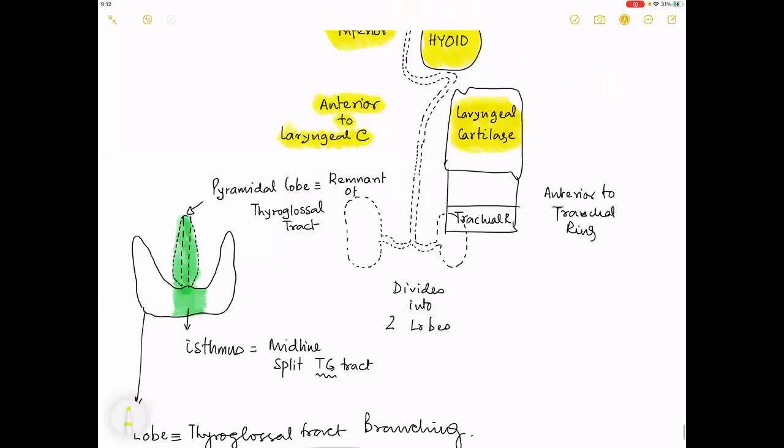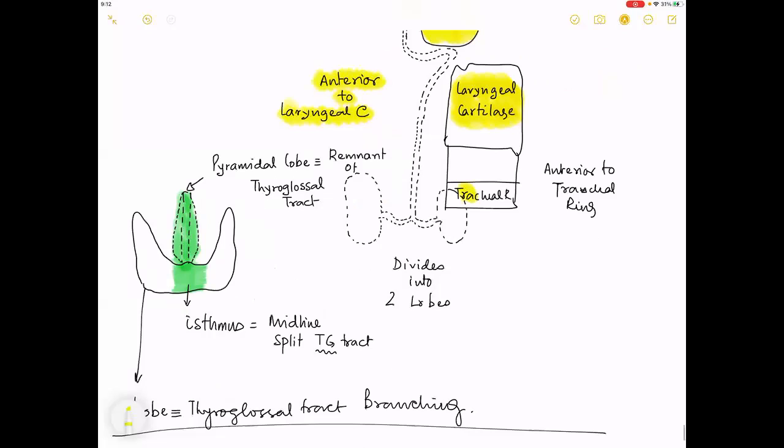And then what is happening to this one? What is this structure? Tracheal ring. It is anterior to the tracheal ring, and at the second or third tracheal ring, it divides into two lobes. This completes the picture. What happens to these two lobes? It makes something called a pyramidal lobe.